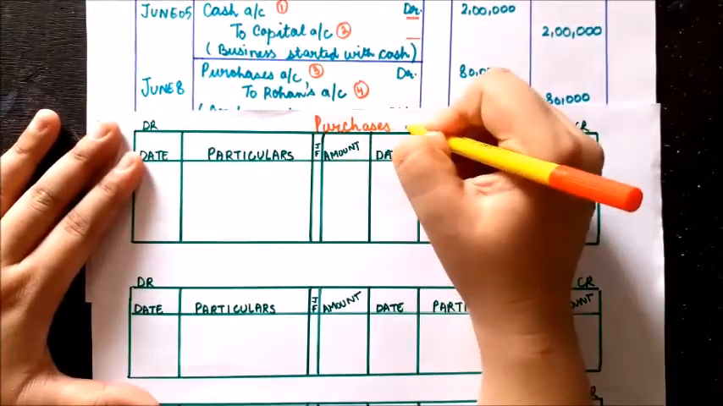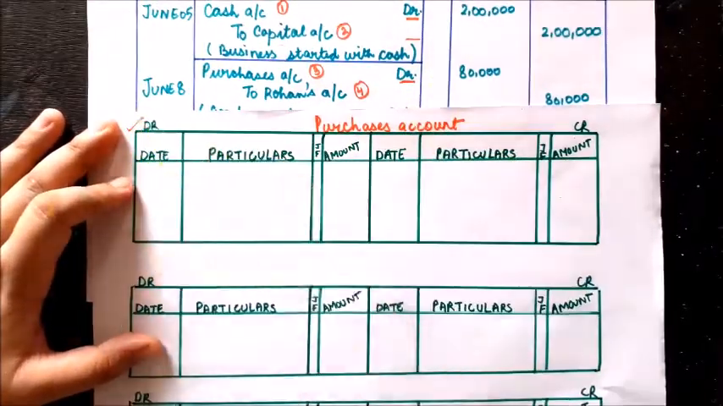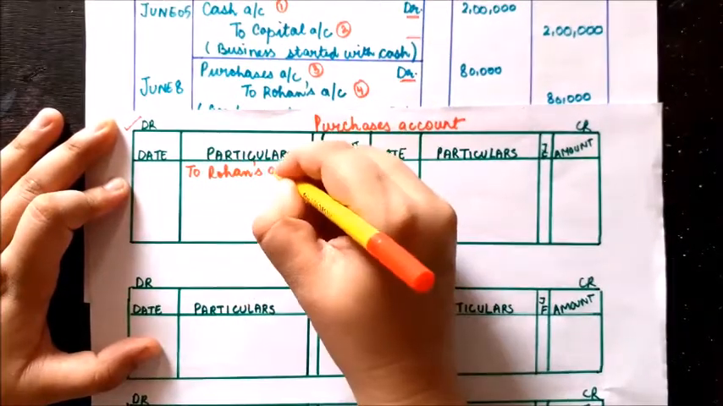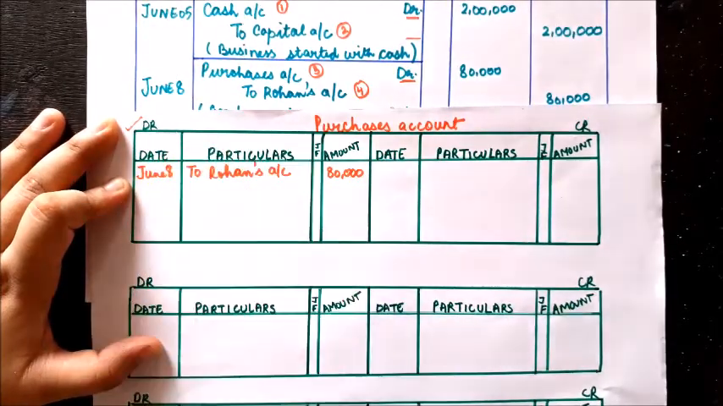The third account is purchases account. So here purchases account is debited, so it will come on the debit side and we will write the opposite name, that is to Rohan's account, and in the amount column I am going to write 80,000.